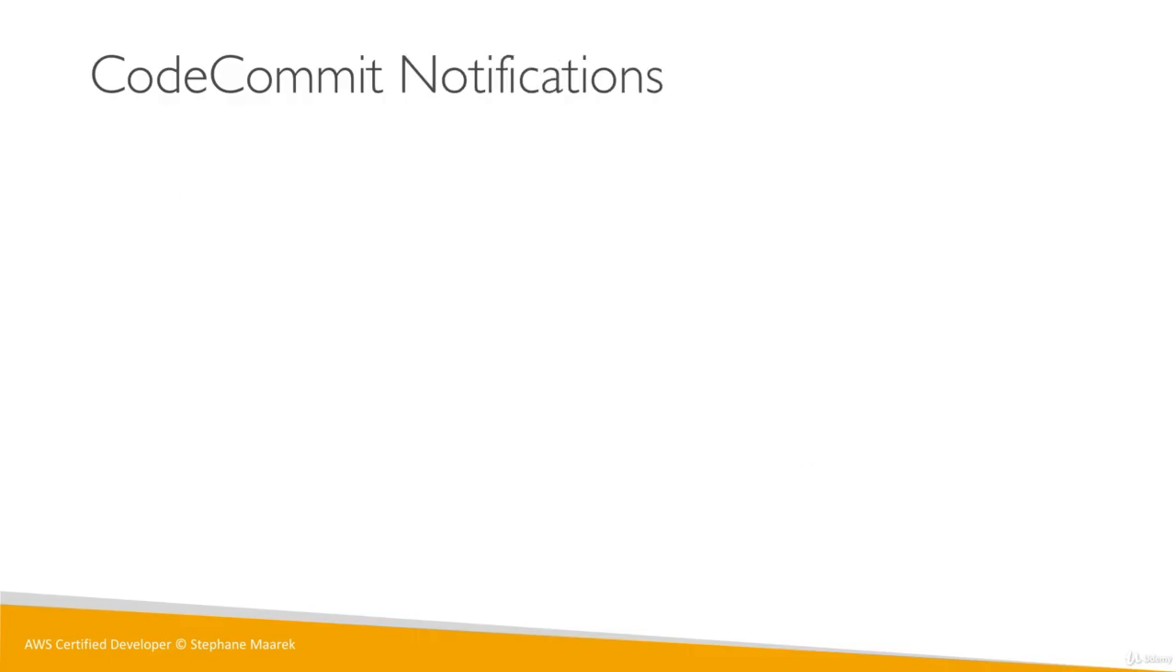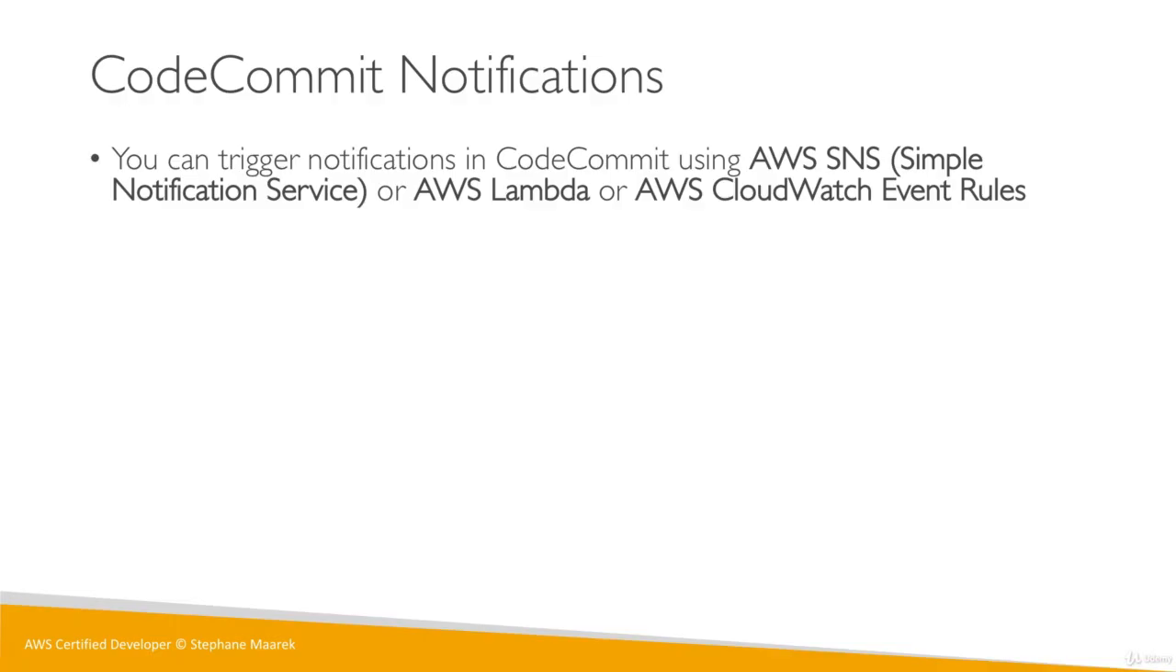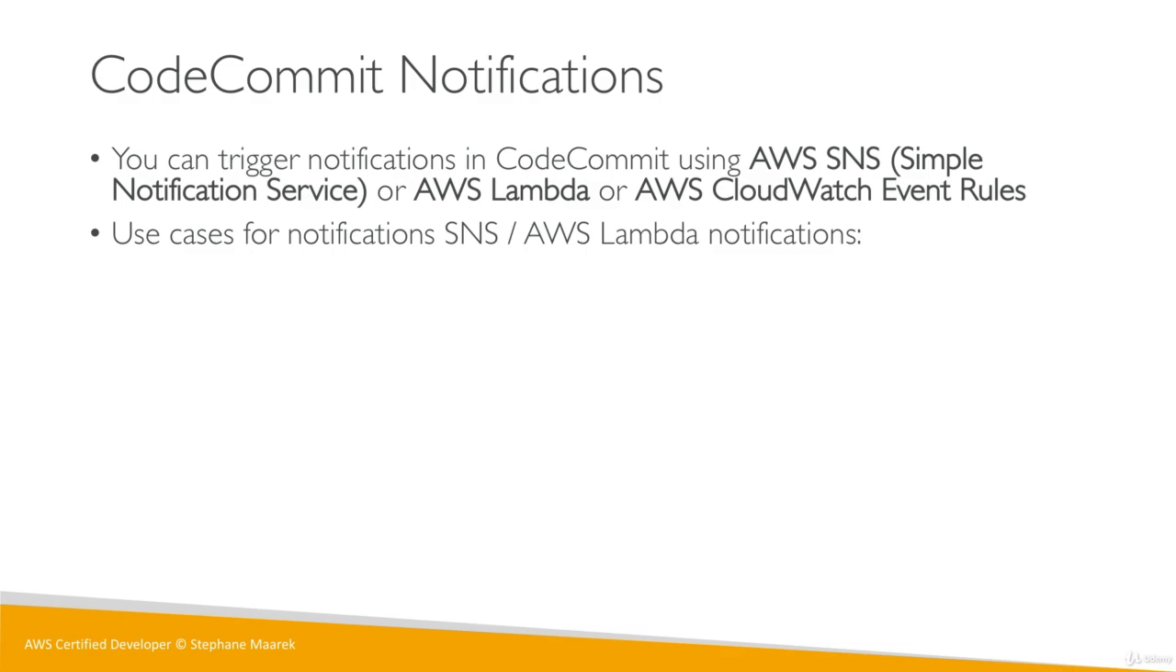Finally, a very popular question at the exam as well is around CodeCommit notifications, and so I will give you the answer right here. It is quite confusing. CodeCommit can integrate with AWS SNS, which stands for Simple Notification Service, or AWS Lambda, or AWS CloudWatch Event Rules. Based on what you're trying to do, you will integrate with one of these services or the other. The use case for SNS and AWS Lambda notifications is that you can alert for deletion of branches. You can trigger when someone pushes code, for example, in the master branch.